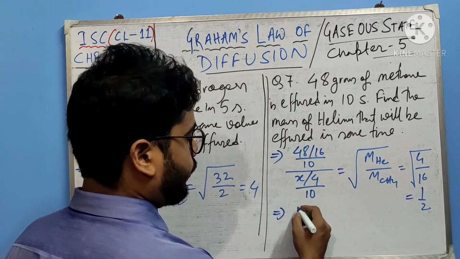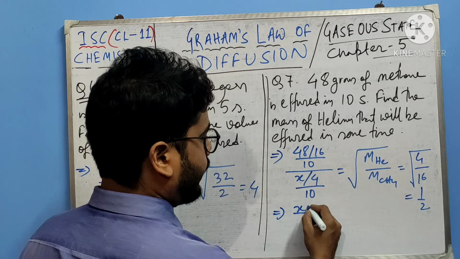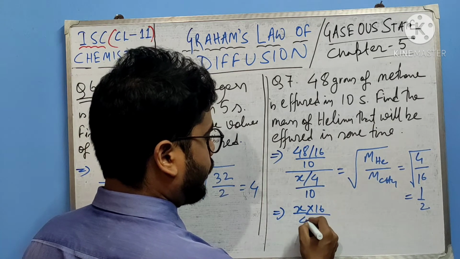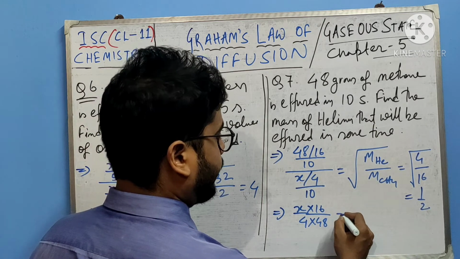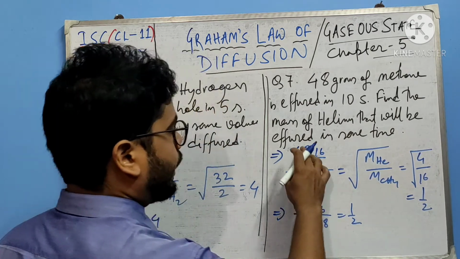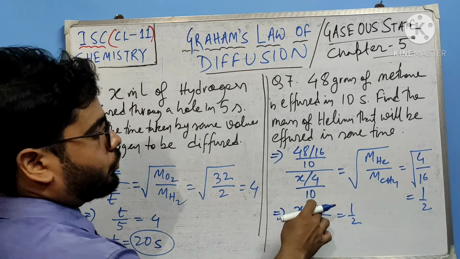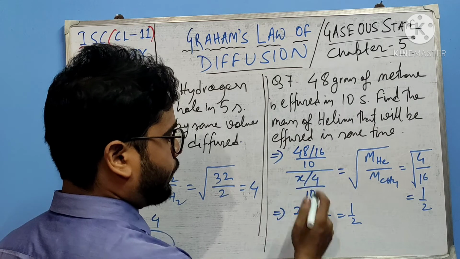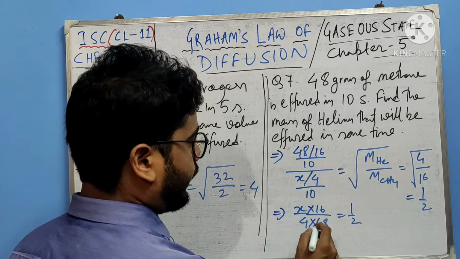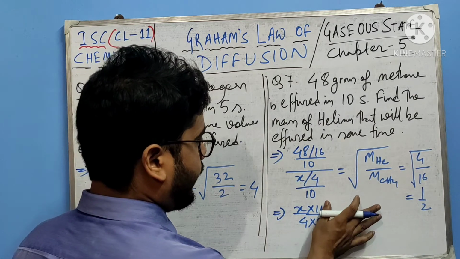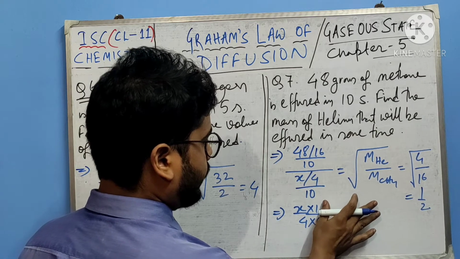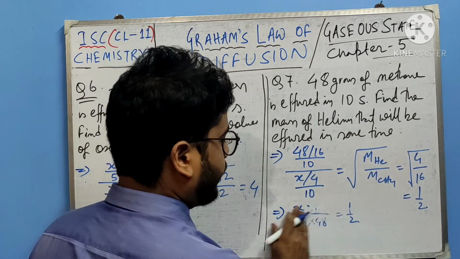So what we can write from here: x by 4 multiplied by 16 by 48 equals 1 by 2. Just a minute.